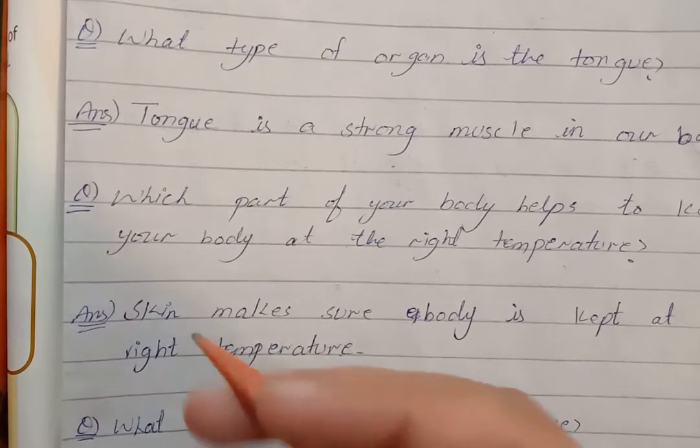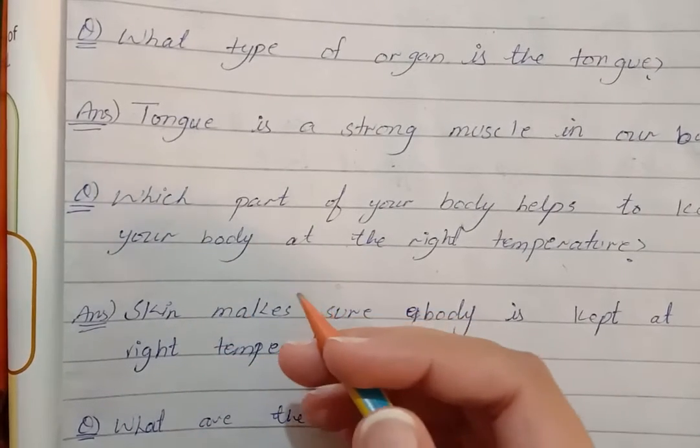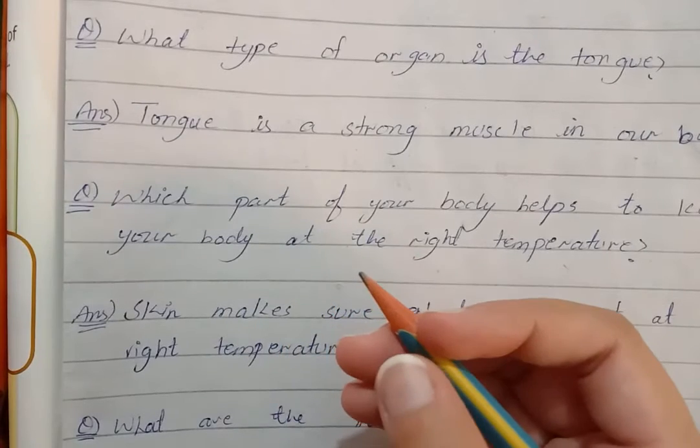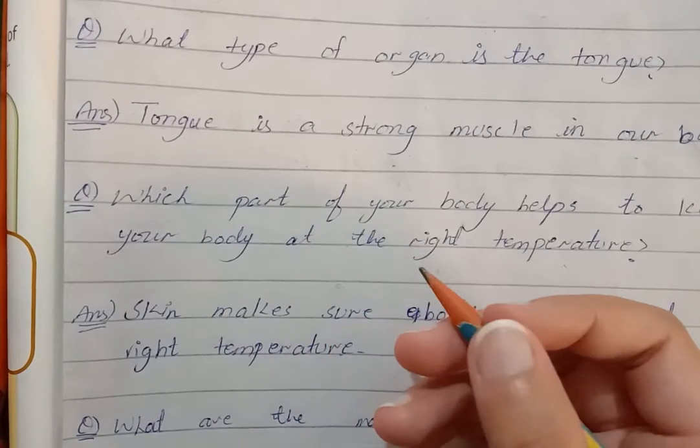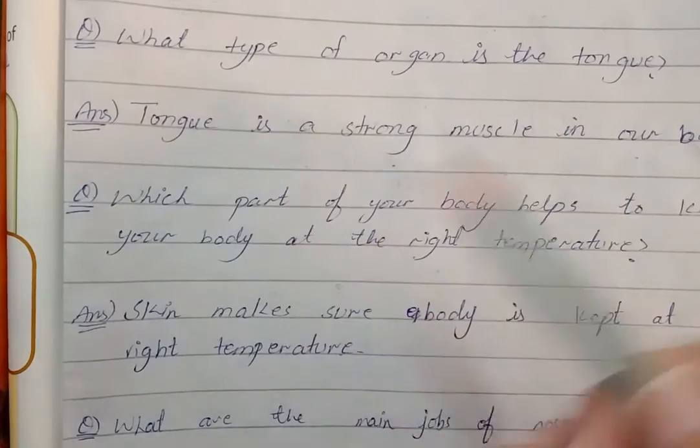After some time, we feel that the room is too cold and we start shivering. So which part of our body tells us that this is so cold?